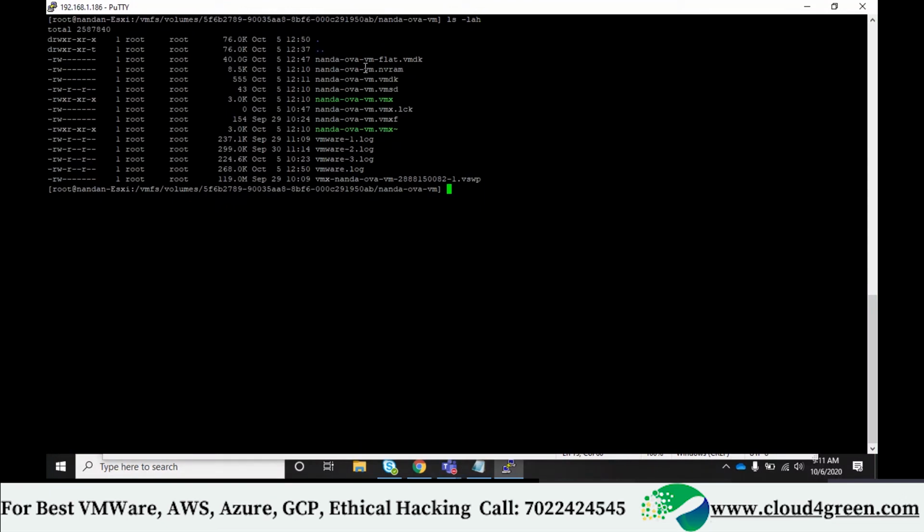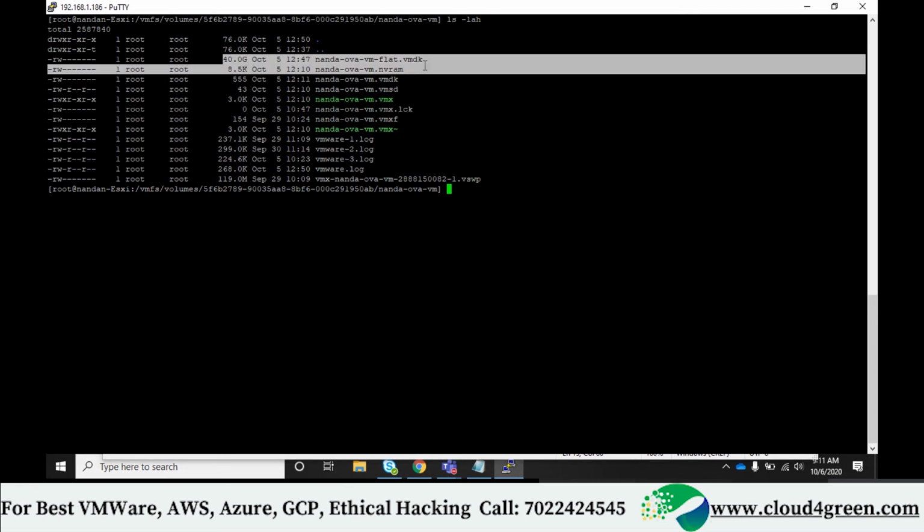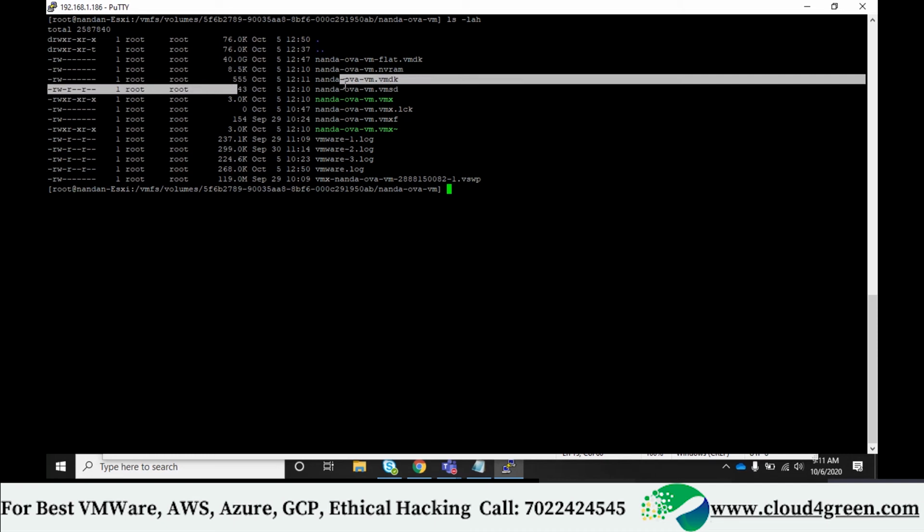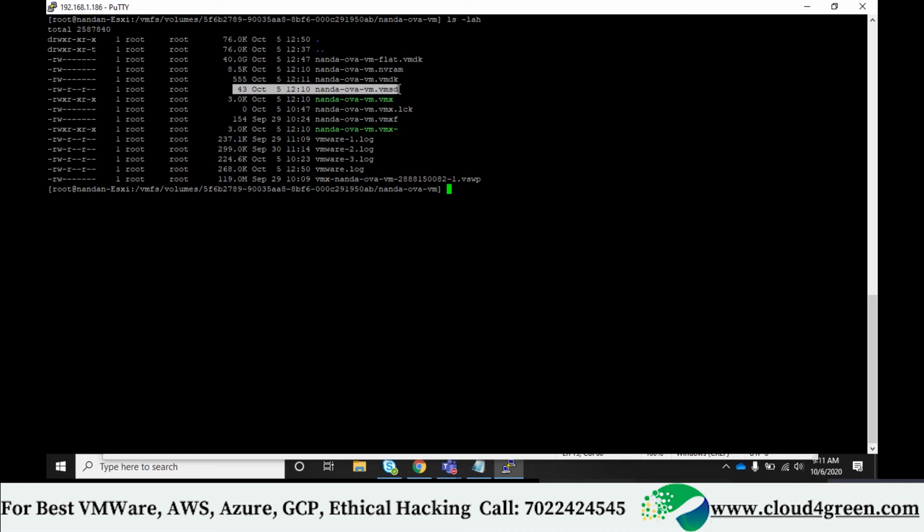So flat.vmdk is, as of now, your actual disk file. Flat.vmdk is your actual C drive. And see, currently the vmsd is there with some logs, 43 bytes. It's not even a single KB. Some metadata info.